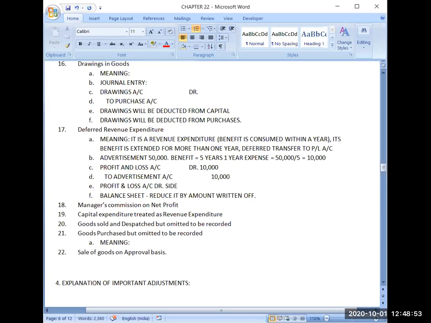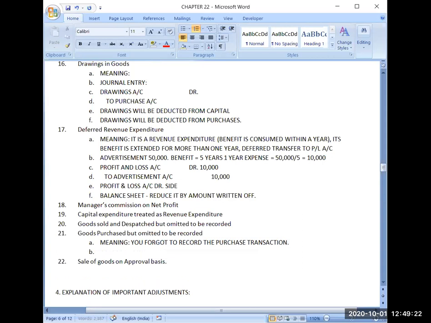The meaning is that you have done a transaction in which you purchased goods, but you forgot to record the purchase transaction. In the same way, I can give you any transaction that you have forgotten to record. So now if I want to record the purchase transaction, what journal entry will I make? First tell me, what will be the journal entry for recording this purchase of goods?